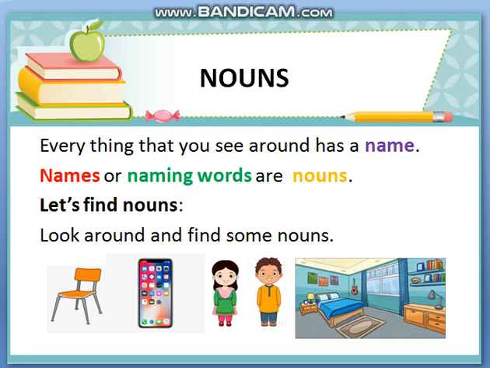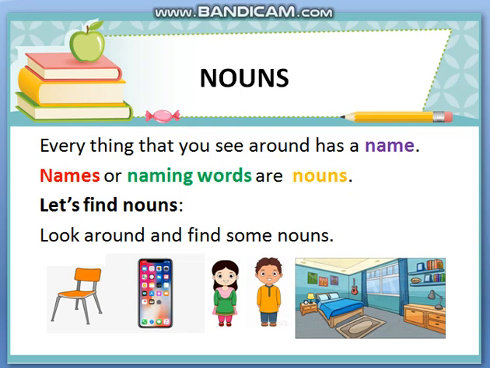Now what you have to do is, you have to tell me at least 3 nouns for a person, 3 nouns for a place, and 3 nouns for a thing from the place where you are sitting. Yes, come on, you can do it. 3 nouns for persons, 3 nouns for things, and 3 nouns for places.